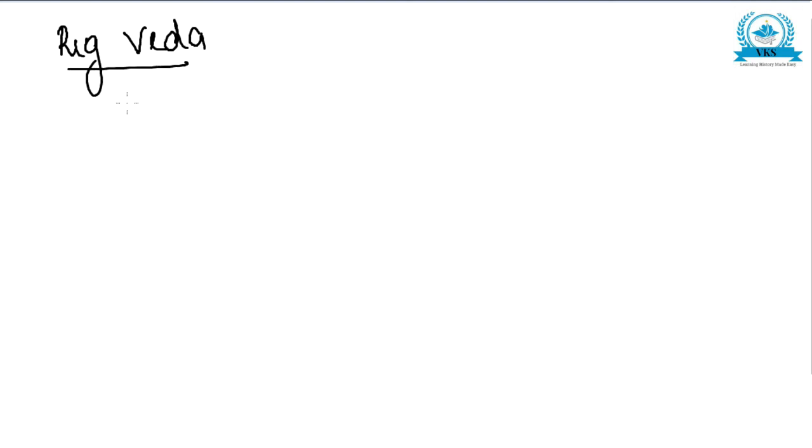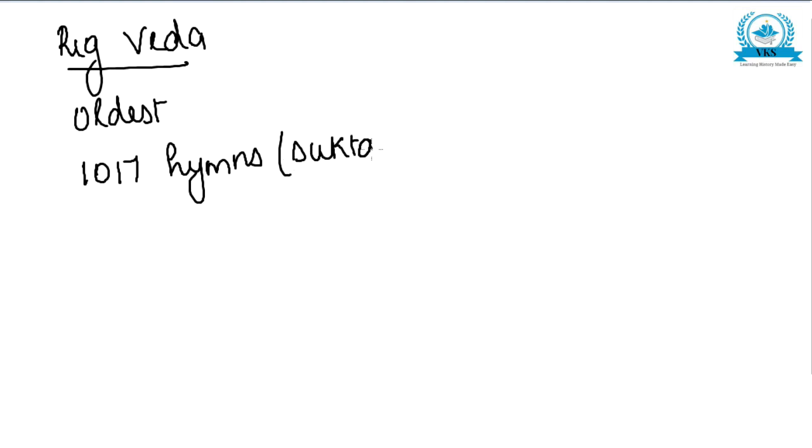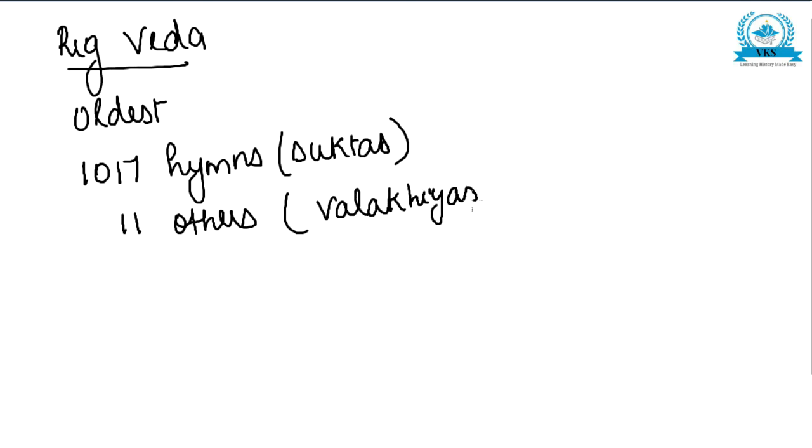The first Veda, Rig Veda. Rig Veda is the oldest religious text, and it consists of 1017 hymns, or suktas. It is supplemented by 11 others, and these 11 others are called Valakyas. So 1017 suktas and 11 Valakyas are there in Rig Veda. It is the oldest religious text.